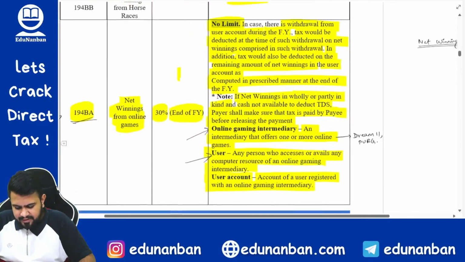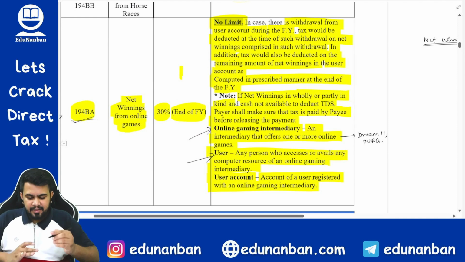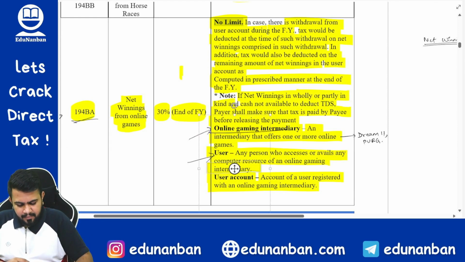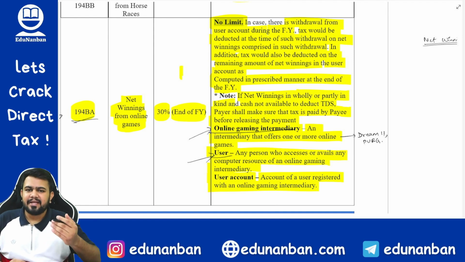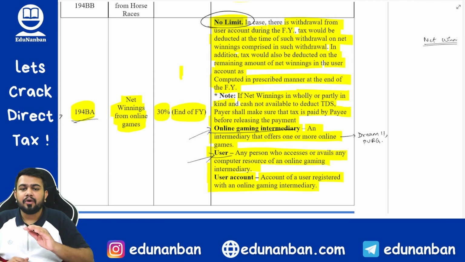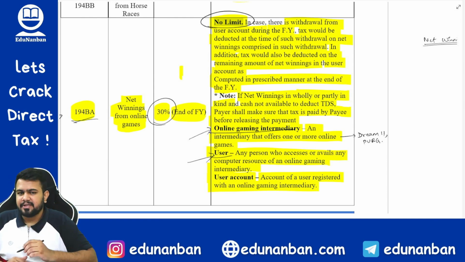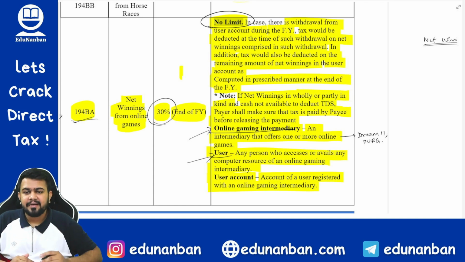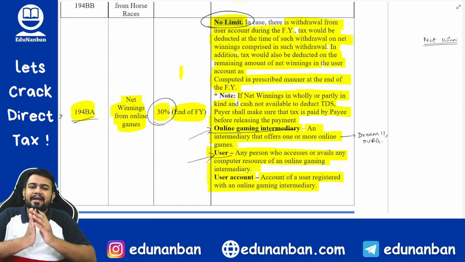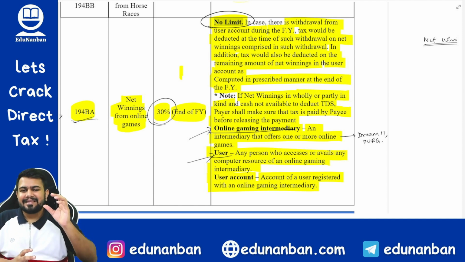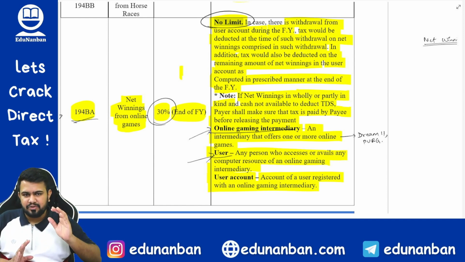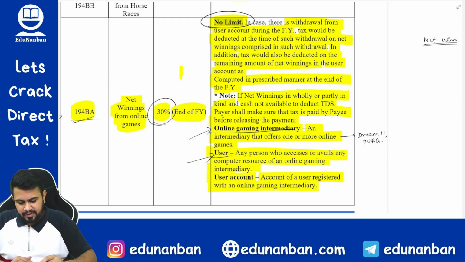First and foremost, who will be the deductor? The online gaming intermediary. Who will be the deductee? The user, that is the person who is playing the games and winning the prize. Then what is the limit to deduct the TDS? There is no limit at all. What is the rate of TDS? It is 30%. When should the TDS be deducted? It should be deducted on every withdrawal of the net winnings, and at the end of the financial year, whatever net winnings are there in the balance, on that also TDS has to be deducted. So this is the provision.